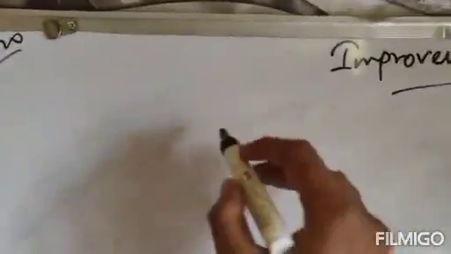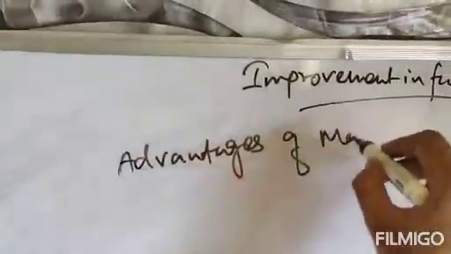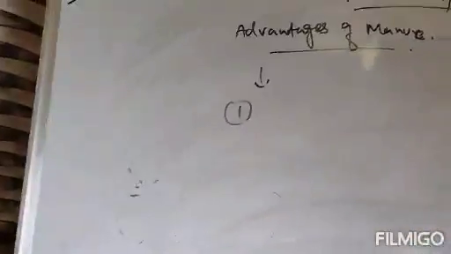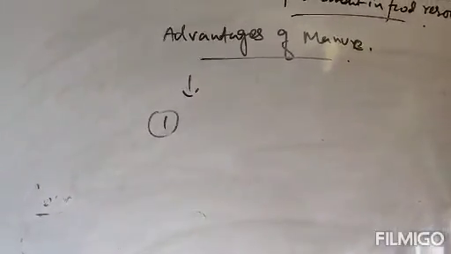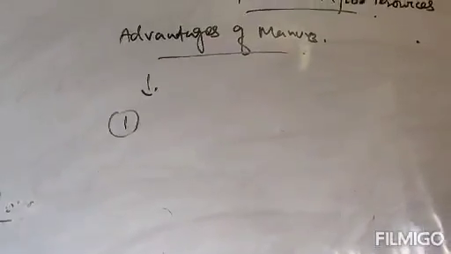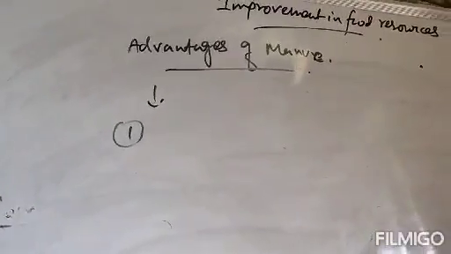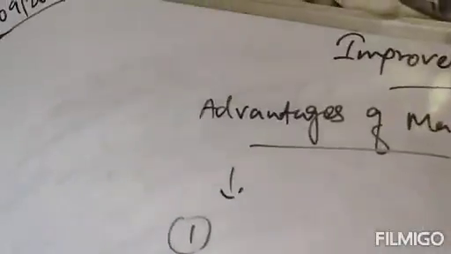Now what are the advantages of manure? Why will we use manure on soil? Now, the first advantage is manure enriches soil with nutrients and organic matter, because they are natural fertilizers and they are organic substances. Clear? This is the first advantage of manure.